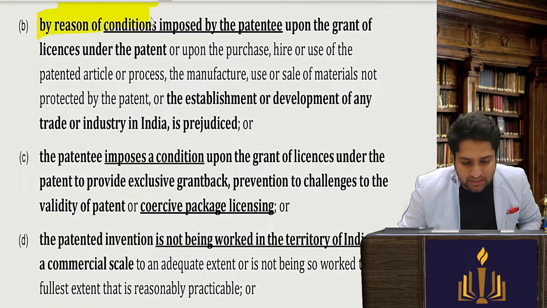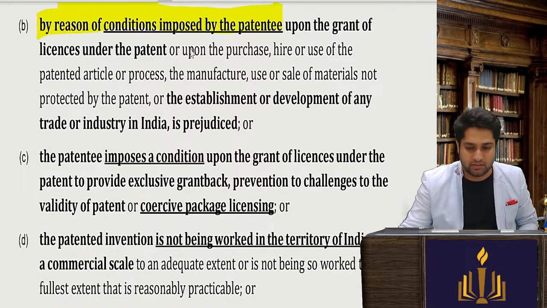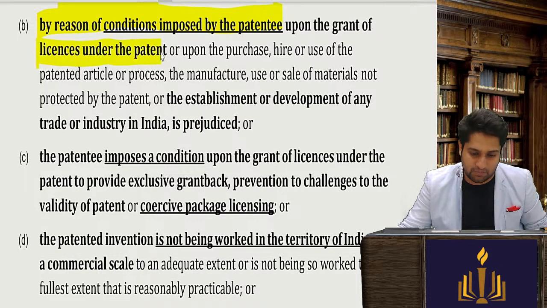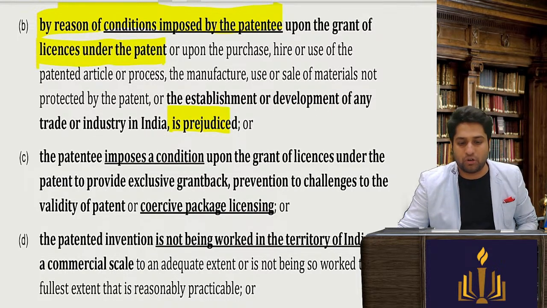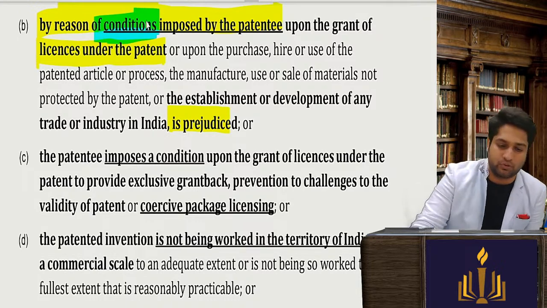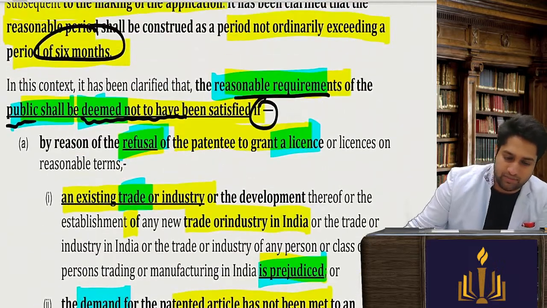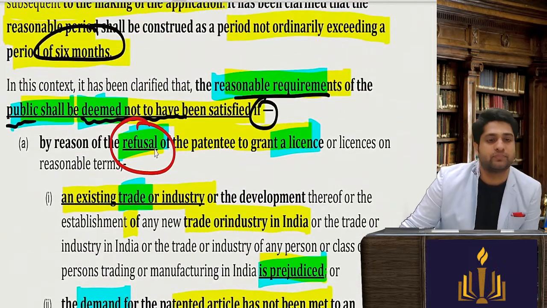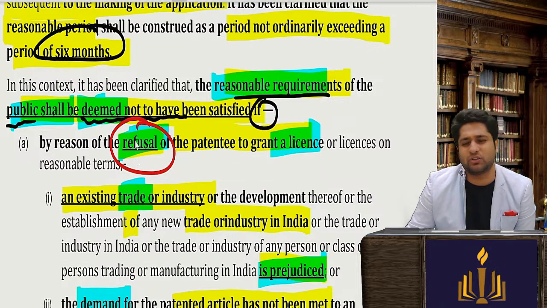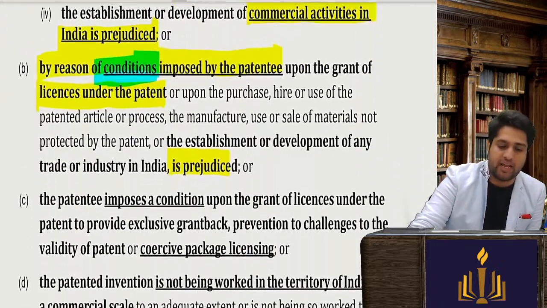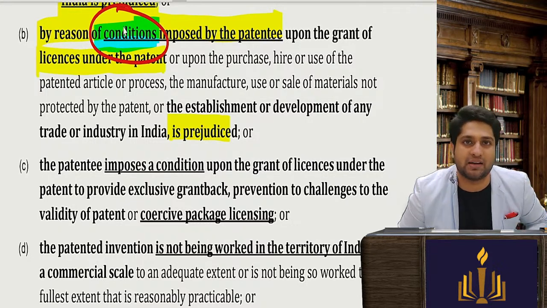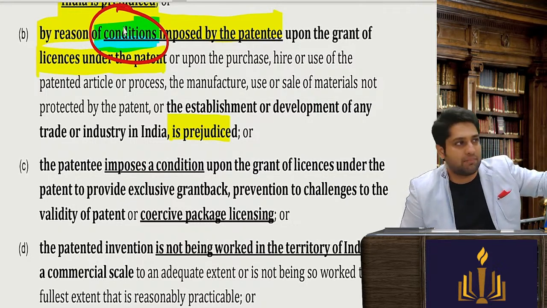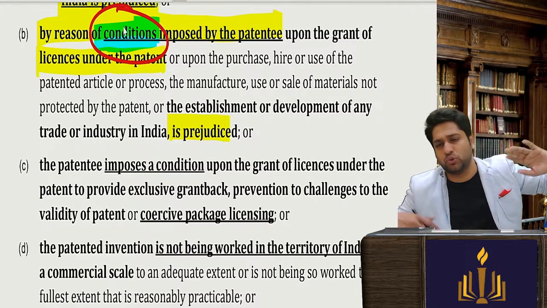Also, by reason of the conditions imposed by the patentee upon grant of the license under the patent, the establishment or development of any industry is prejudiced. So one is refusal, which is directly not giving. Ideally the inventors don't refuse, they put extremely high conditions. For example, I'm giving you, but give me a huge amount of royalty.